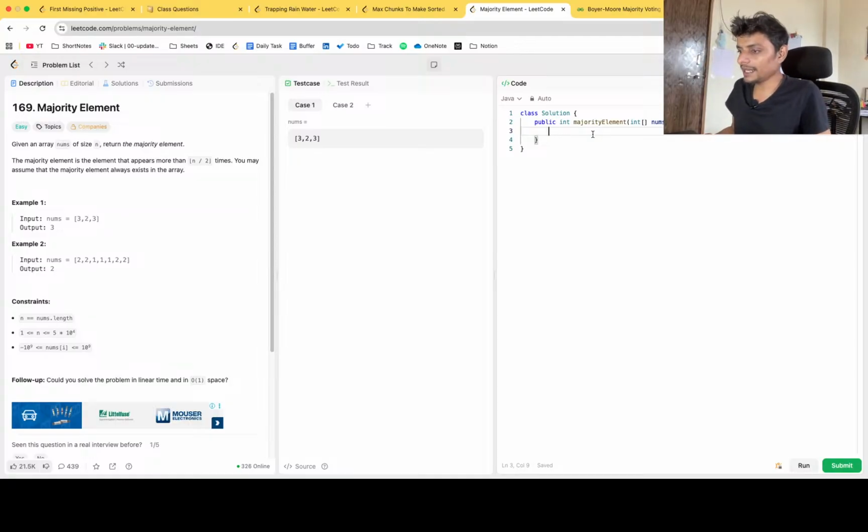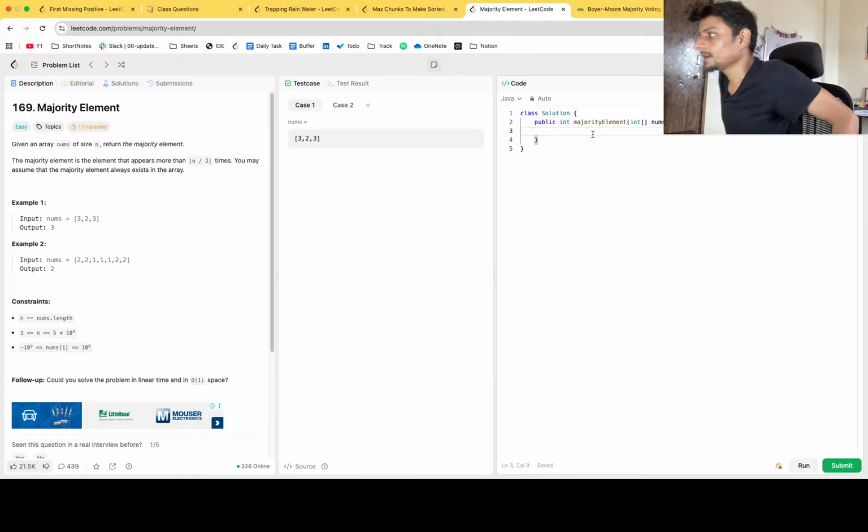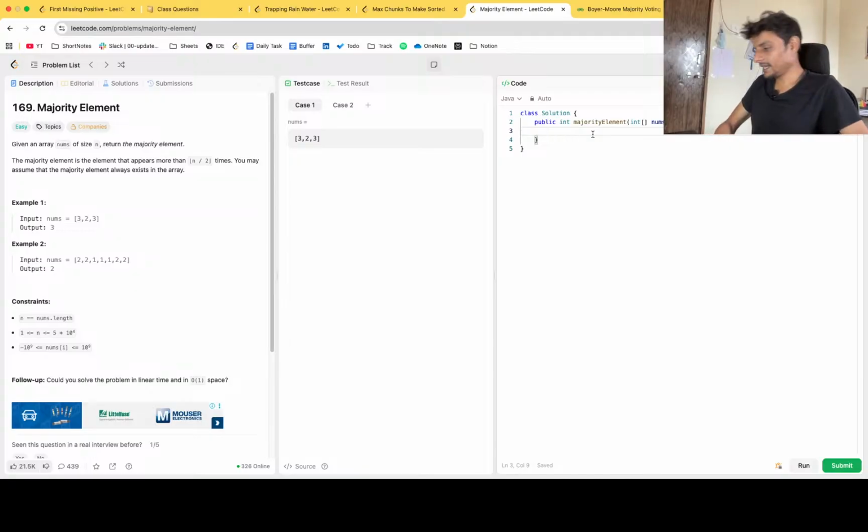Okay. So this will be the last problem. I won't teach the rainwater trapping problem today. Then I'll be teaching this only. This will be the last question.